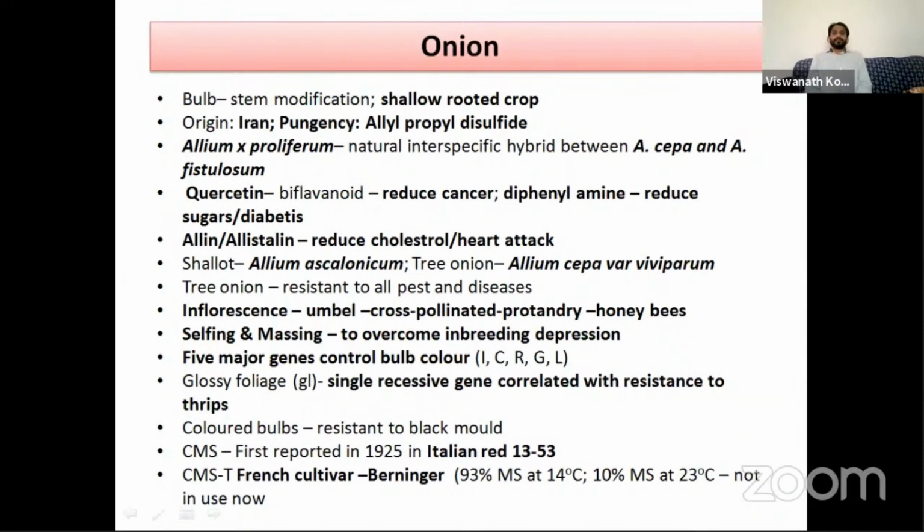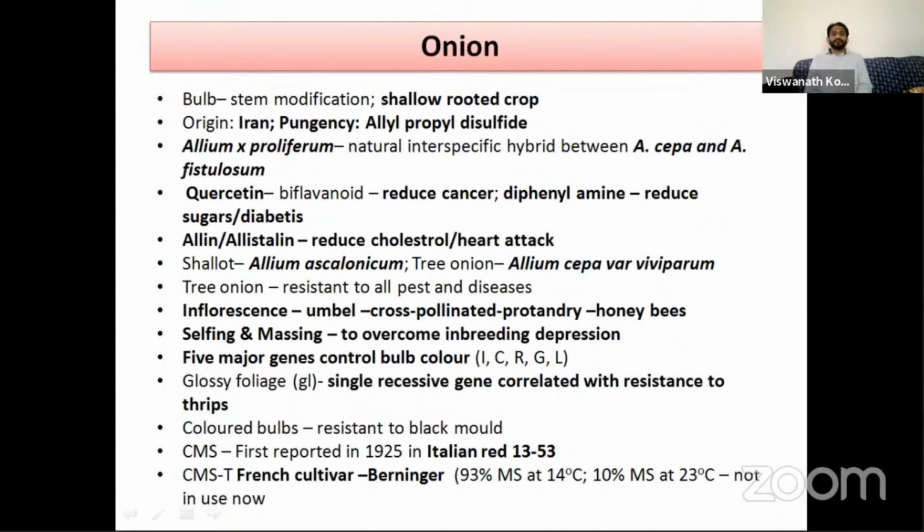So Allium proliferum is an interspecific hybrid between Allium cepa and Allium fistulosum. Whenever you see this X mark between the genus and the species, Allium x proliferum, that means it is a natural hybrid. The hybridization occurred naturally. So the species Allium proliferum originated by natural hybridization between Allium cepa and Allium fistulosum.